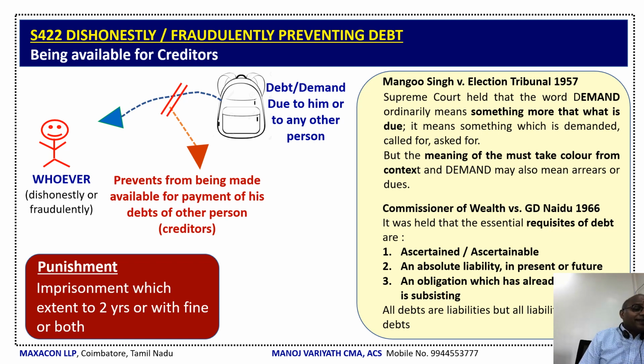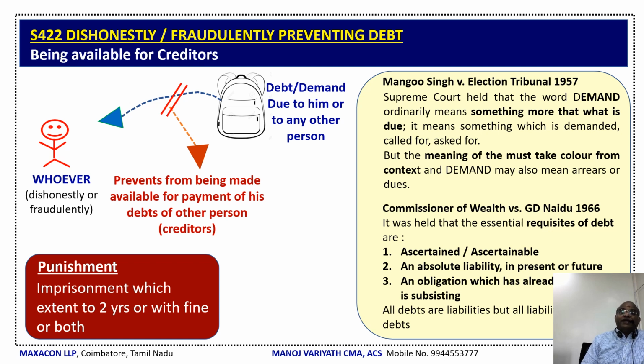Now the second case, GD Naidu in Coimbatore, a famous person you all know. Here, Commissioner of Wealth versus GD Naidu in 1966. It's relating to a wealth tax case. Now, it was held that the essential requisites of a debt are very clearly explained.